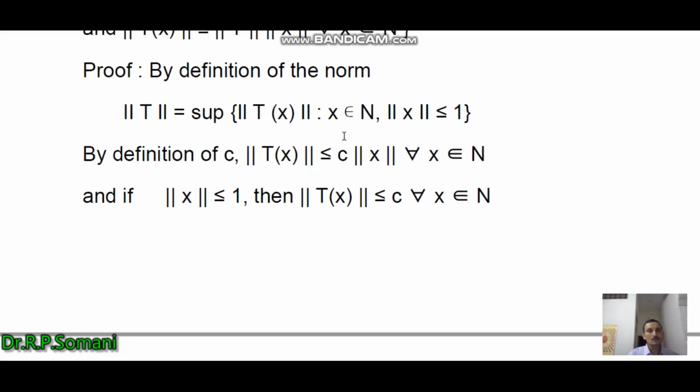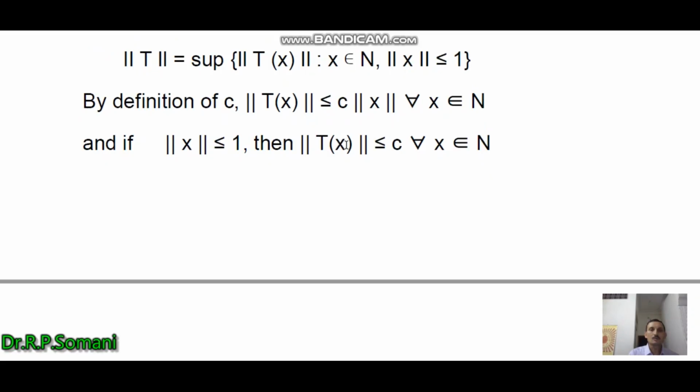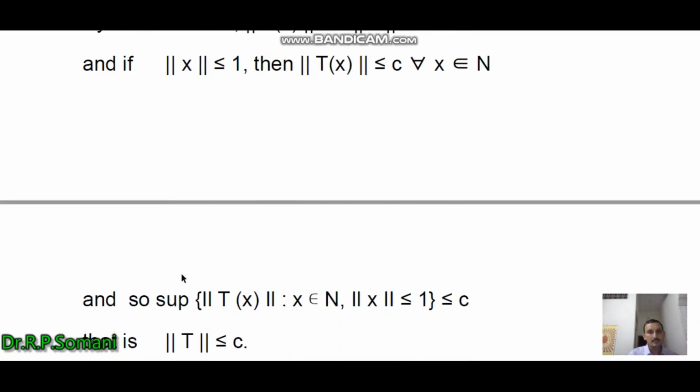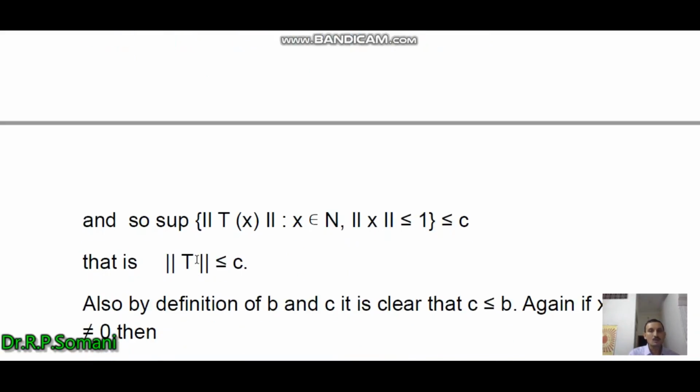And now by the definition of C, norm of Tx is less than or equal to C norm of x for all x belonging to N, and if we take norm x less than or equal to 1, then we obtain that norm of Tx is less than or equal to C. Then taking the supremum of the set of norm Tx, x belongs to N and norm x less than or equal to 1, this is less than or equal to C, and this is the definition of norm of T. Therefore, we have obtained that norm of T is less than or equal to C.